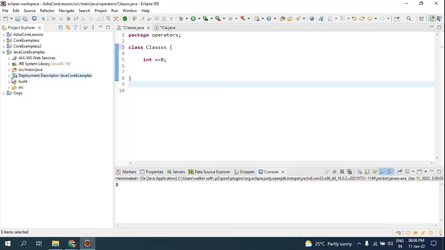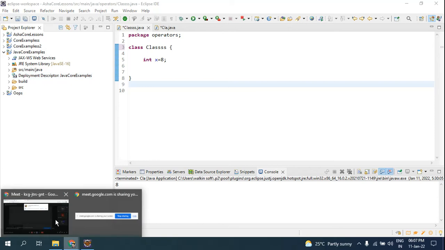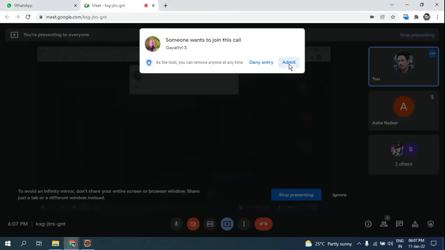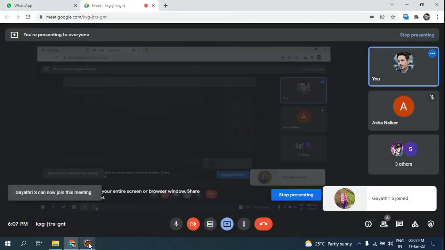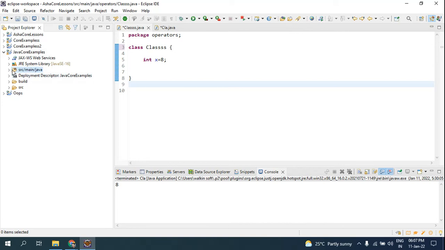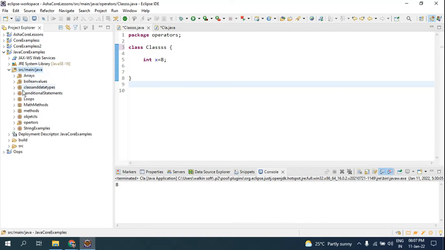So whatever you deal with in Java is completely related to objects. In yesterday's session we did examples about method overloading. So today we shall know about classes and objects and what exactly objects are.